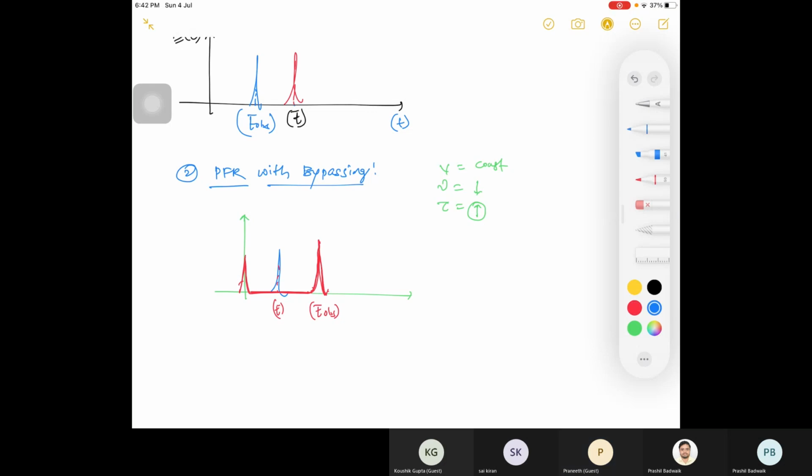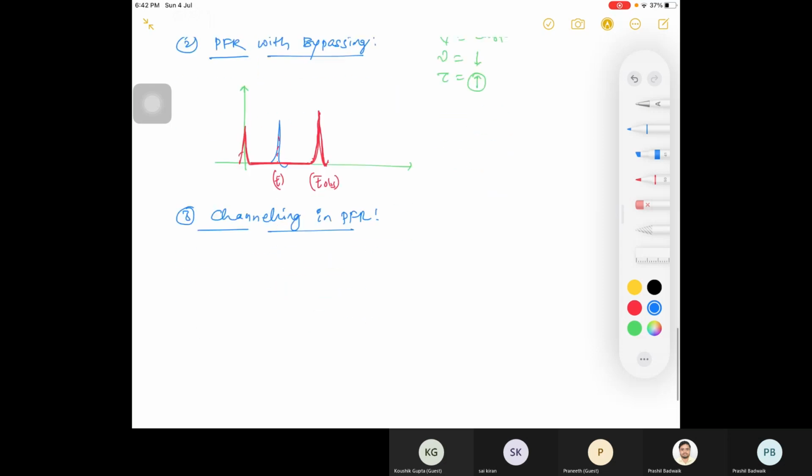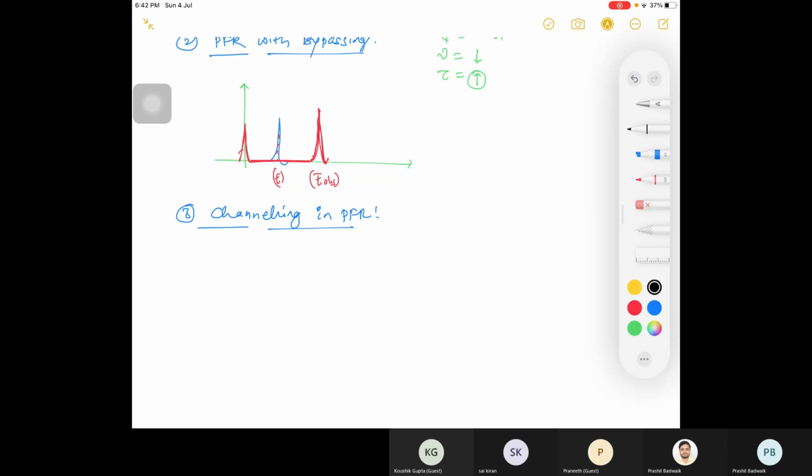Then you write channeling in PFR. Third one is channeling in PFR. What do you mean by channeling? It's like short circuiting. Any molecule is finding a shorter path and coming out of your reactor.